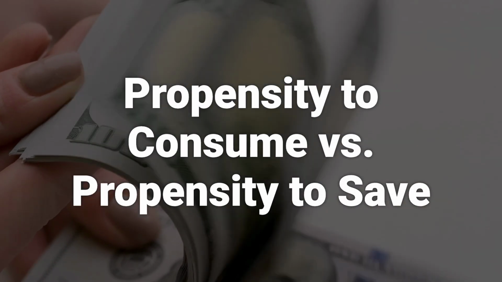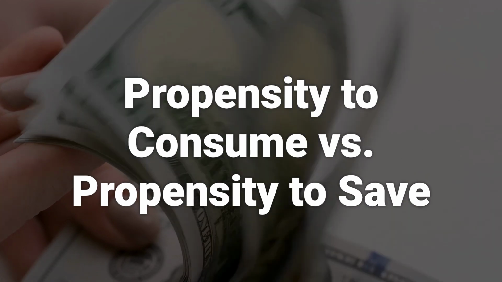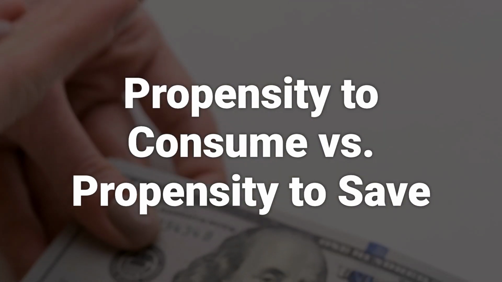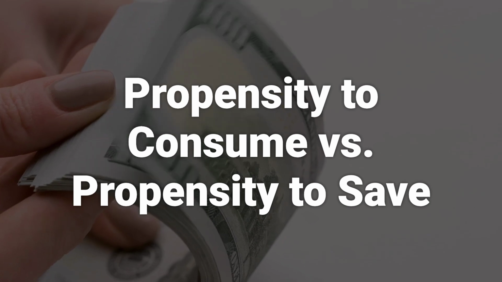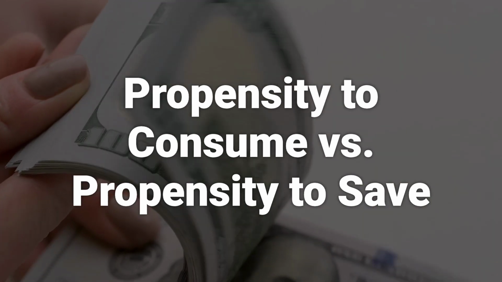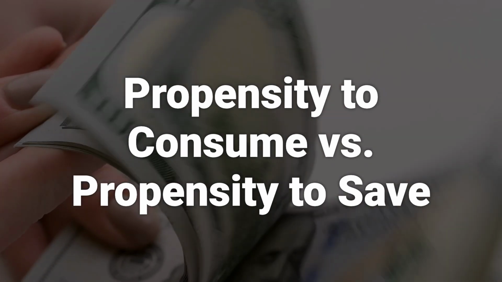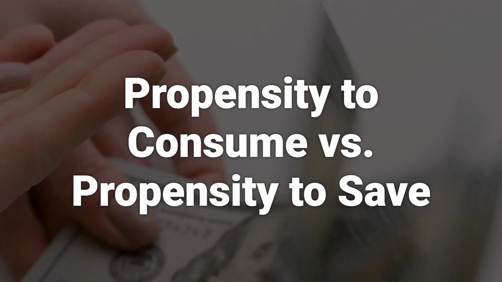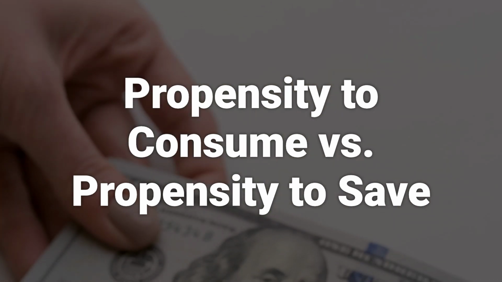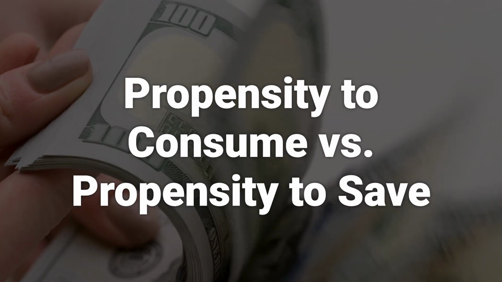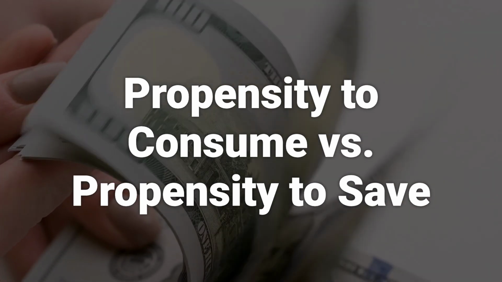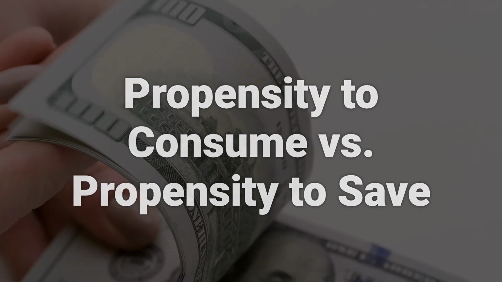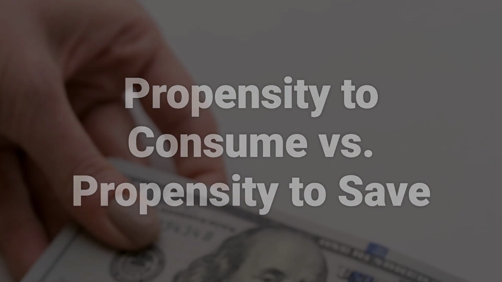The sum of the average propensity to consume and the average propensity to save is always equivalent to 1. A household or a nation must either spend or save all of its income. The inverse of the average propensity to consume is the average propensity to save. That figure is simply the total of income minus spending. Notably, the savings ratio is normally based on its percentage of disposable income, or after-tax income.